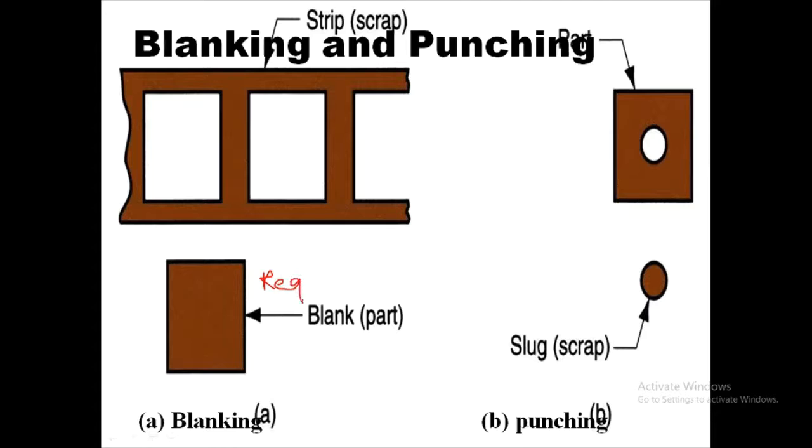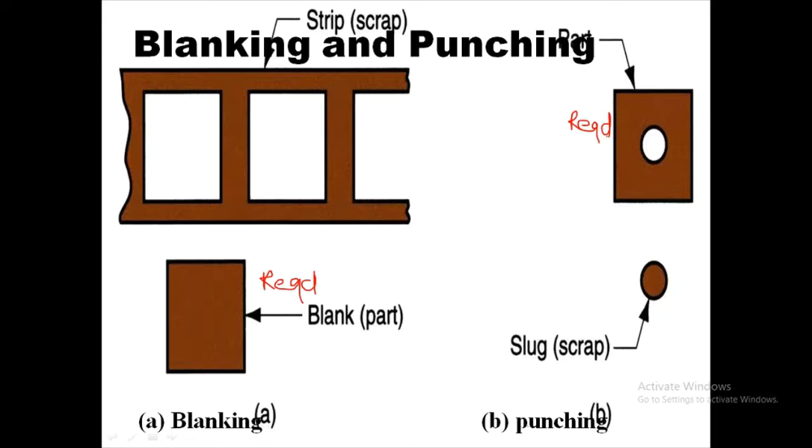But in punching, whatever part is remaining is the required part. This is the difference between blanking and punching. In blanking, the blank part is required, and in punching, the remaining part is required. So this is the major difference between blanking and punching.